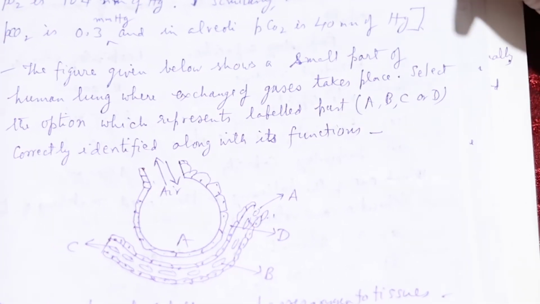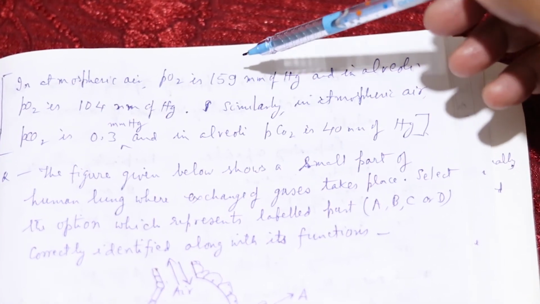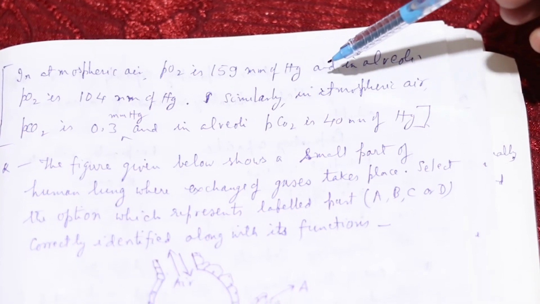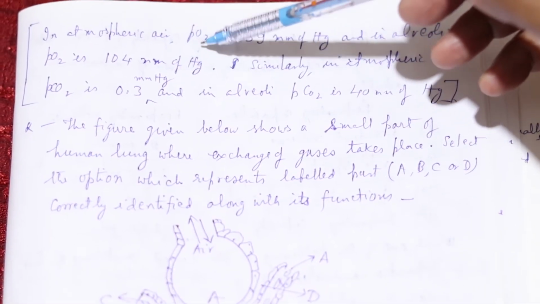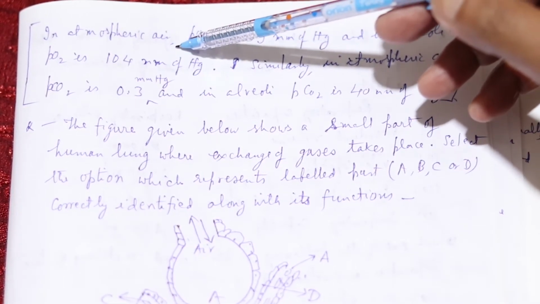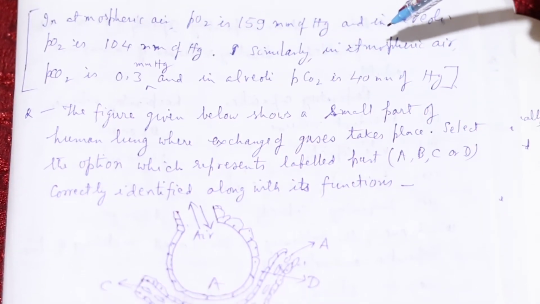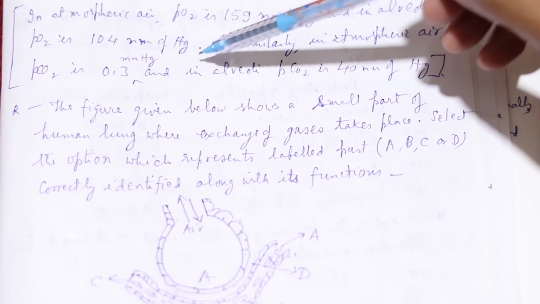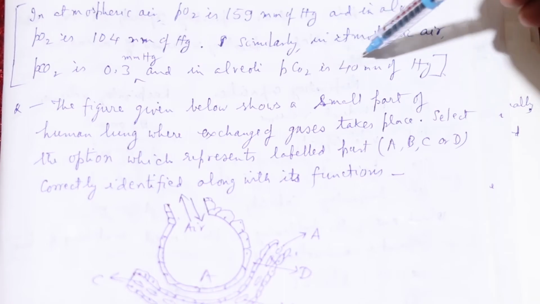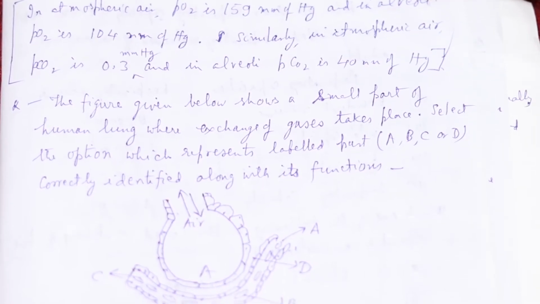In atmospheric air, the partial pressure of oxygen is 159 millimeters of mercury, and in alveoli, the partial pressure of oxygen is 104 millimeters of mercury. Similarly, in atmospheric air, the partial pressure of carbon dioxide is 0.3 millimeters of mercury, and in alveoli, the partial pressure of carbon dioxide is 40 millimeters of mercury.